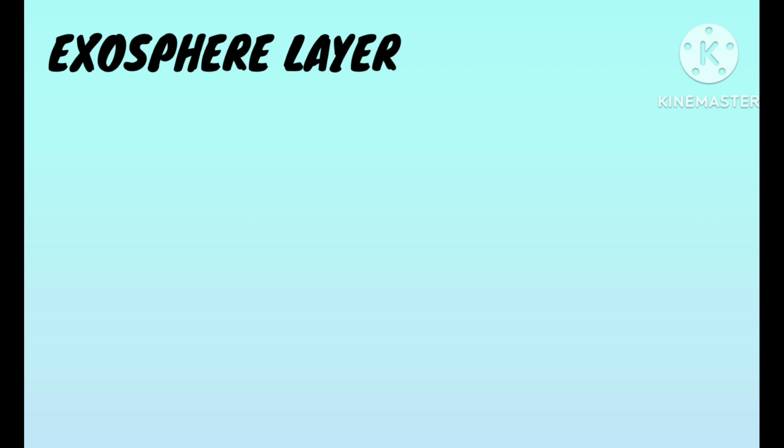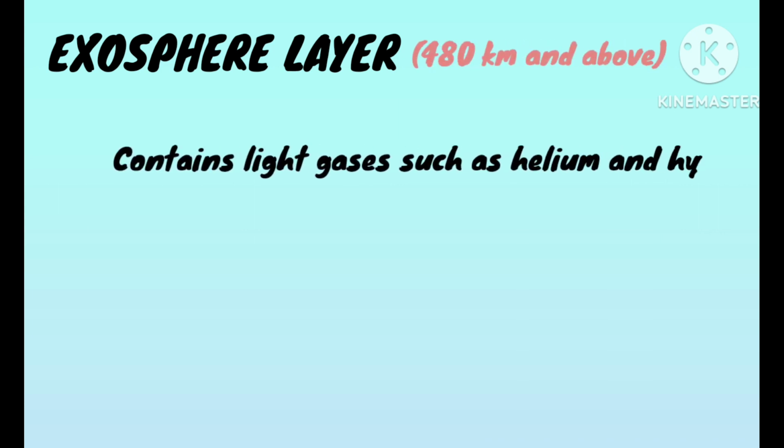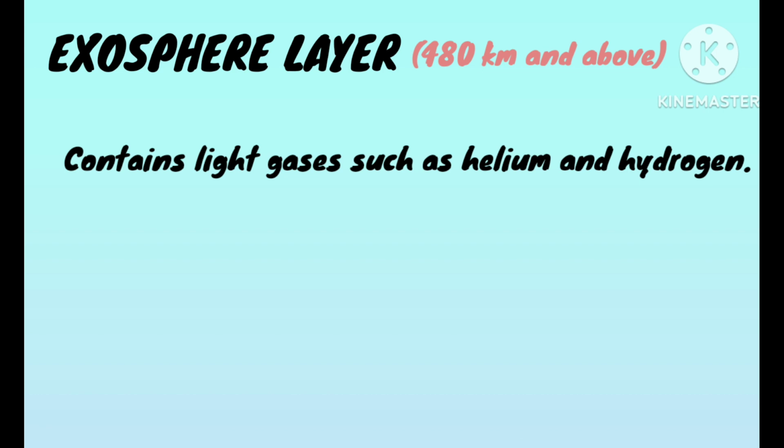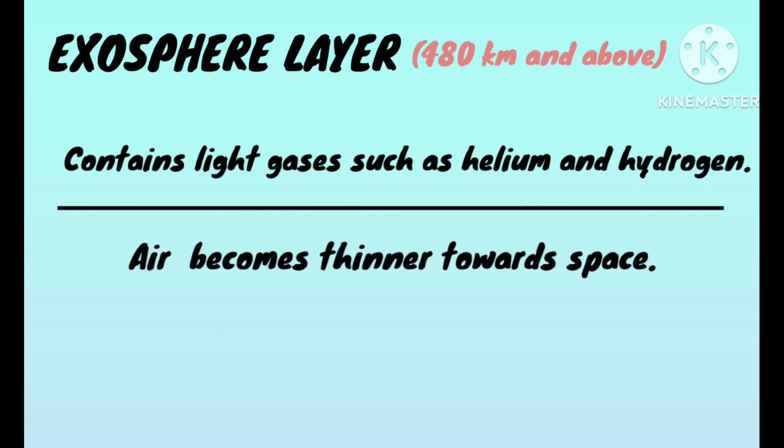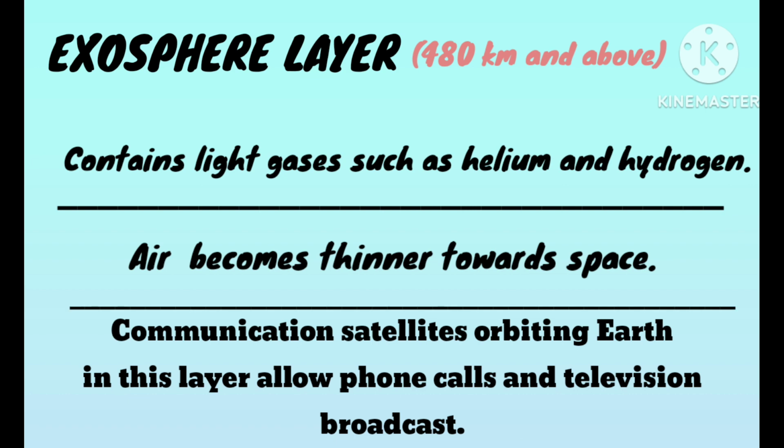I'm going to introduce all of the layers, one by one to you. Let's start with the furthest one, the exosphere layer. This layer height is 480 kilometers and above from the Earth. Exosphere contains light gases such as helium and hydrogen. The air also becomes thinner towards space. Communication satellites orbiting Earth in this layer allow phone calls and television broadcast.